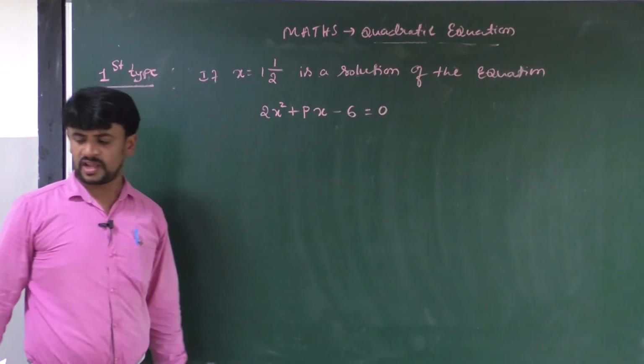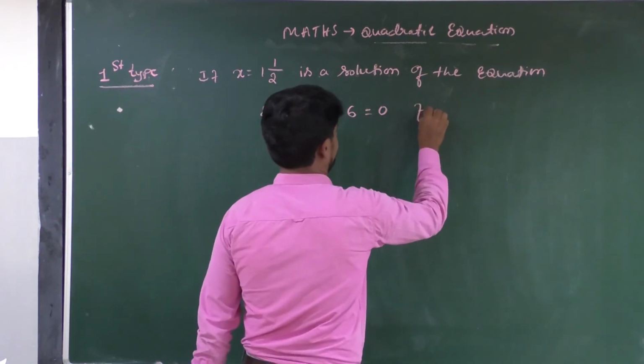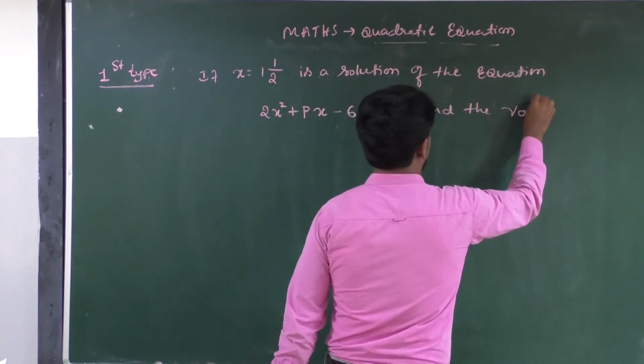This is the given quadratic equation. Find the value of p.